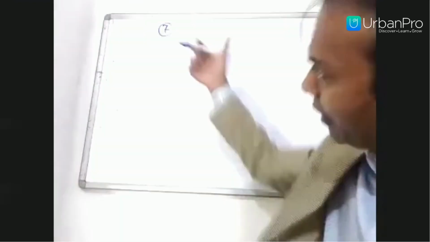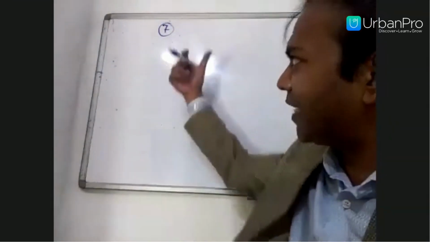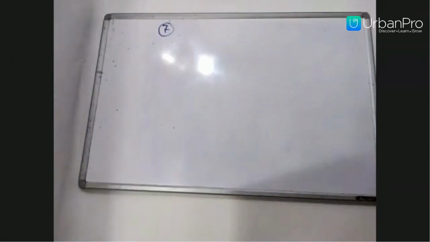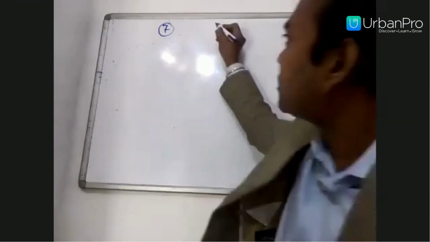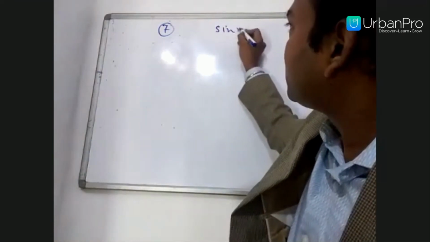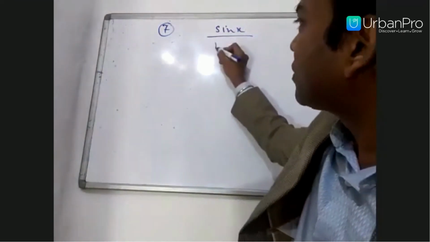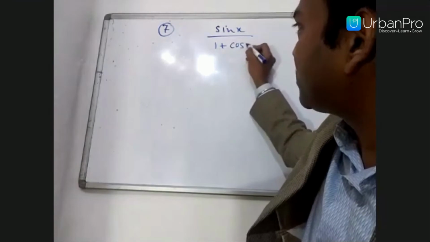Yeah, so now I'm going to take problem number 7. Next problem: the integration of sin x by 1 plus cos x dx.